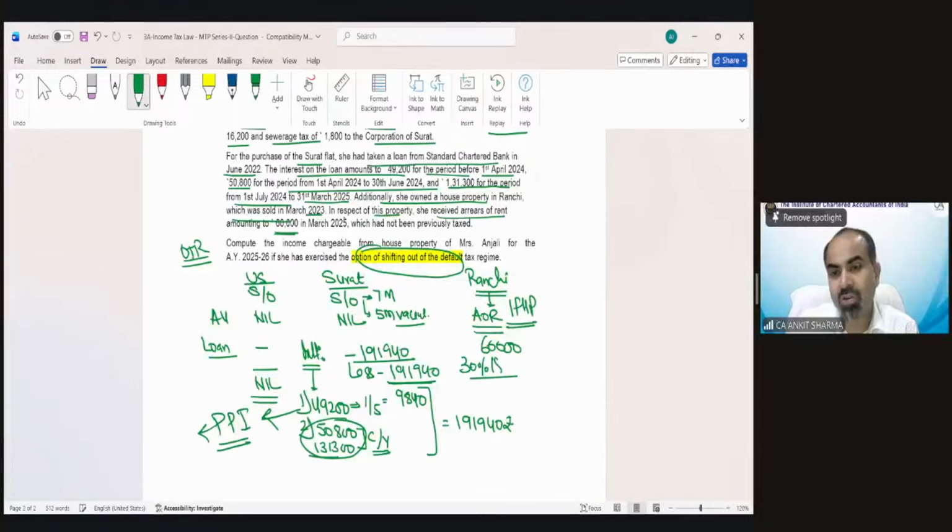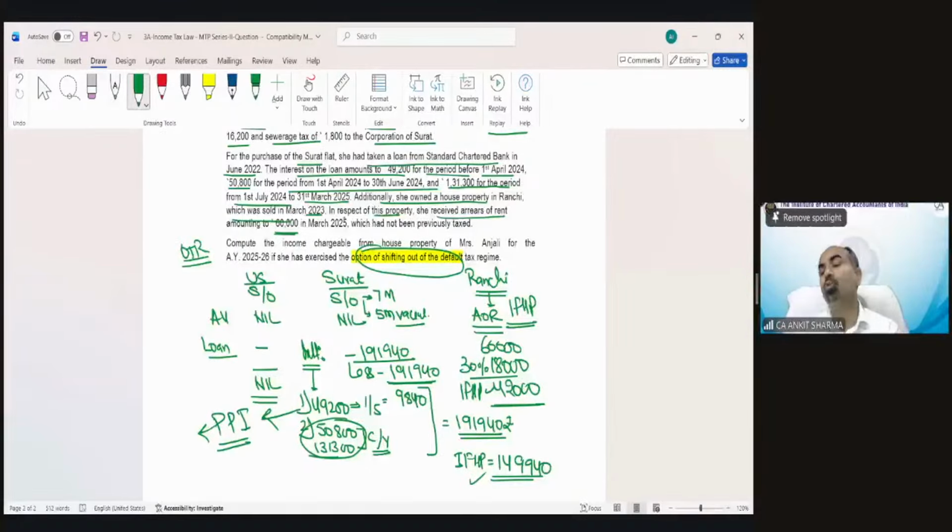So 18,000 would be the deduction. So the balance 42,000 would be income from house property and loss is 191,940. So after adjusting that, my income from house property would be 149,940. That would be income from house property in this scenario. Clear, students?